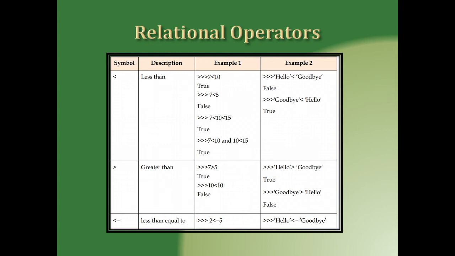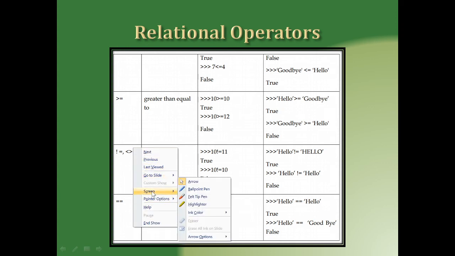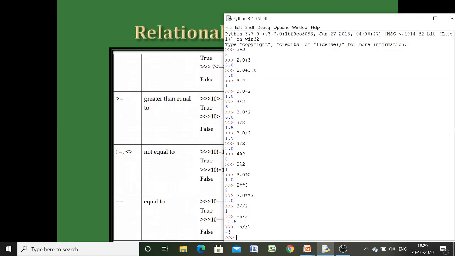For these types of comparison, here we have the less than operator, here the greater than operator, then less than or equal to, here greater than or equal to, and this one is for not equal to, and this one is for equal to. Okay, so let us execute and see what output we get. For relational operators, we know that the output will be in the form of either true or false.